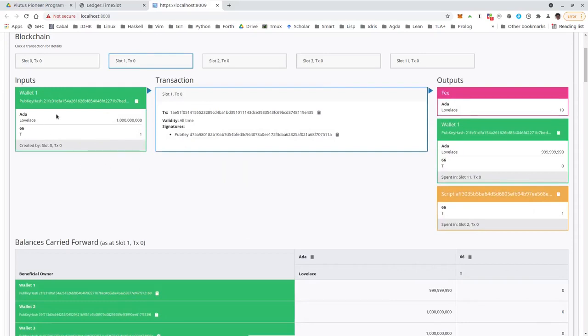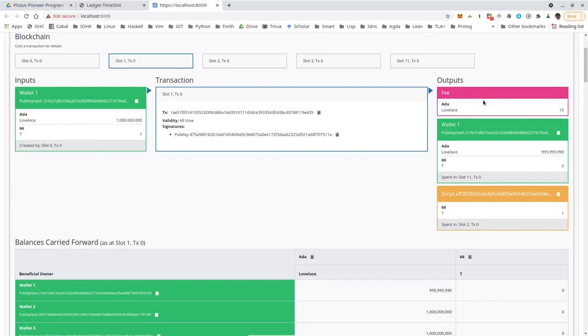So the input, we see, is the only UTXO that Alice owns, her 1000 ADA. And it contains the 1000 ADA and the NFT. So this is the start transaction.